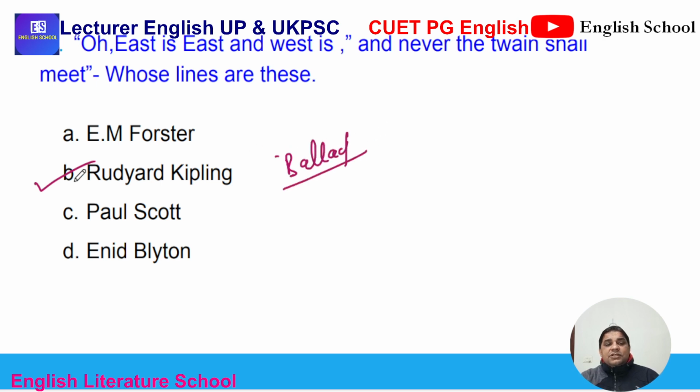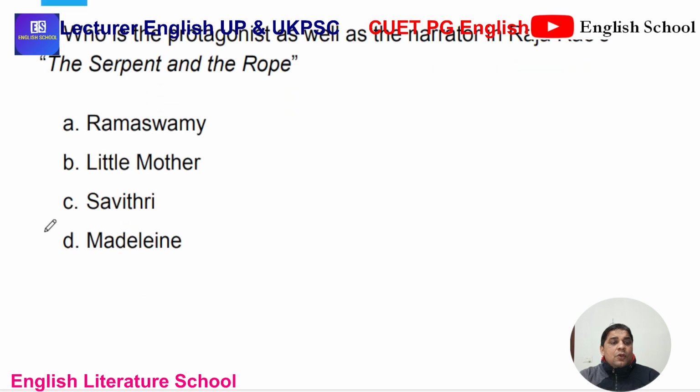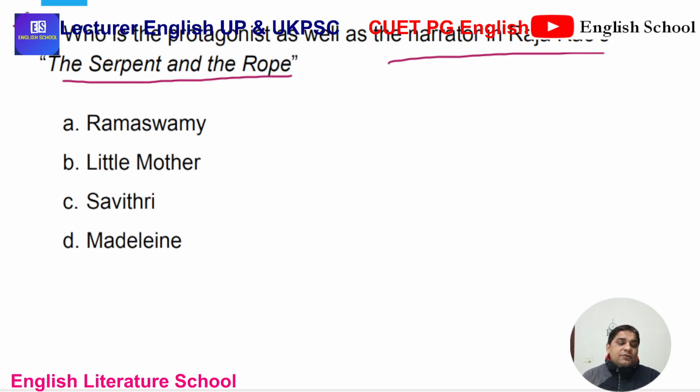Okay, the answer is B. Who is the protagonist as well as the narrator in Raja Rao's The Serpent and the Rope? Important question on Indian English literature. Lecturer exam repeated question: who is the protagonist as well as the narrator in Raja Rao's novel The Serpent and the Rope? Options are Ramaswamy, Little Mother, Savitri, and Madeline. Answer is Ramaswamy, the protagonist.